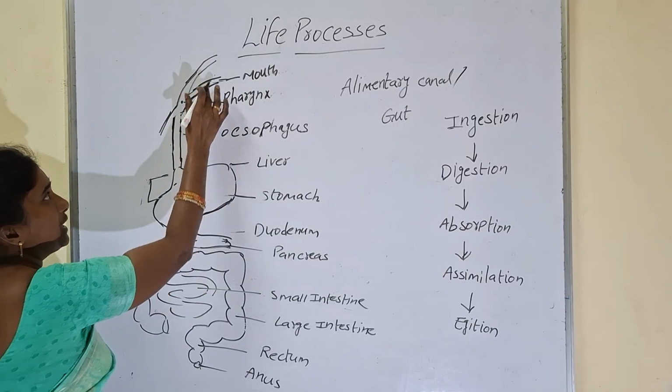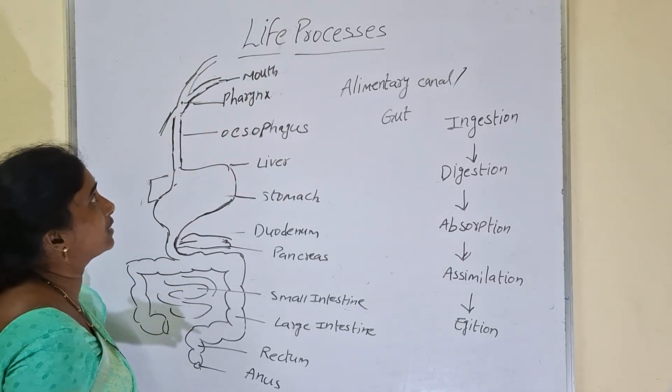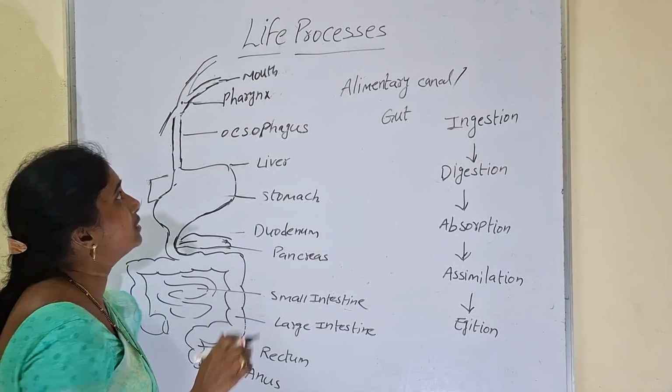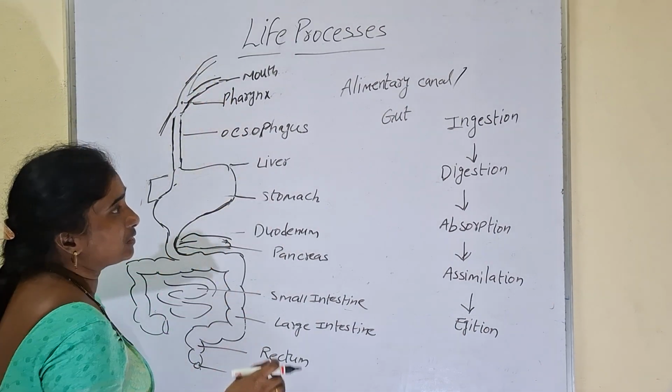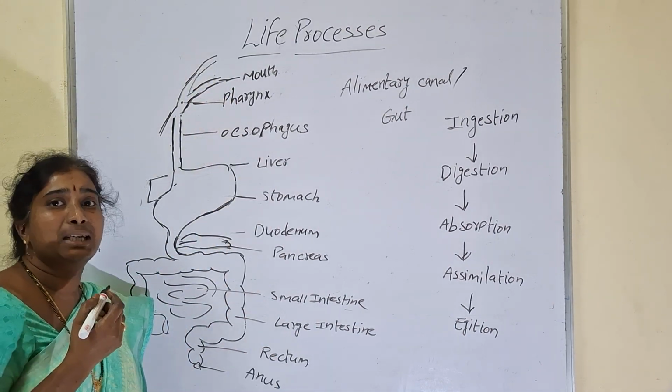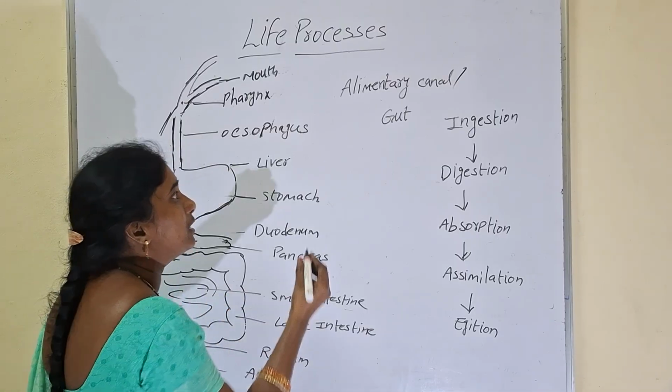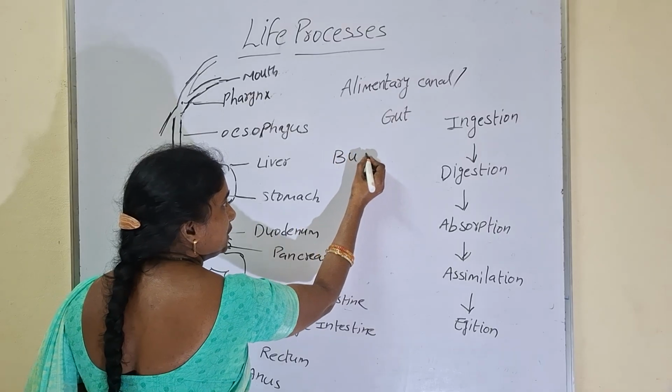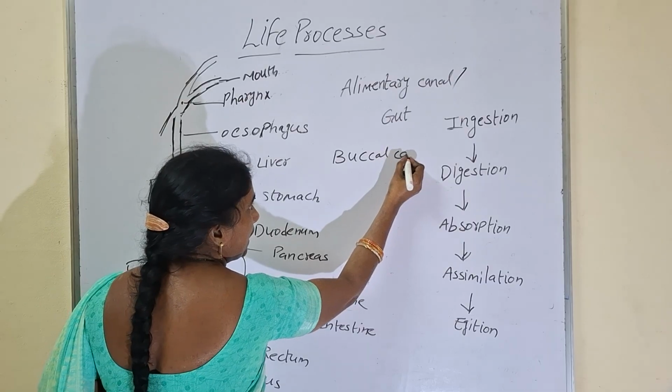Now we will see how digestion will happen in our human digestive tract. So taking food into mouth, ingestion, we discussed already. So what are the parts in the mouth? The inner empty cavity of the mouth is called the buccal cavity.